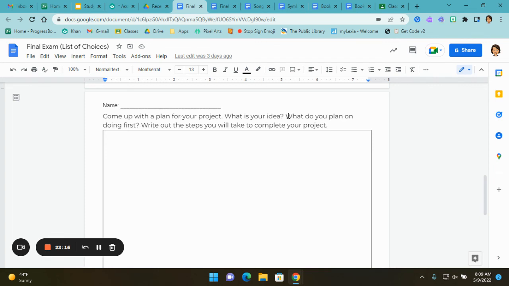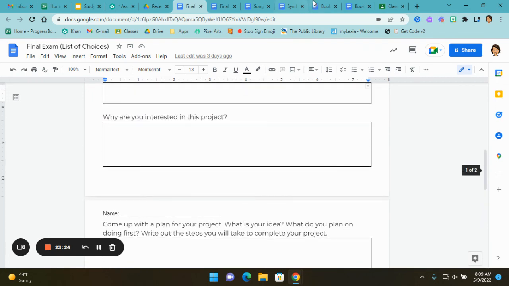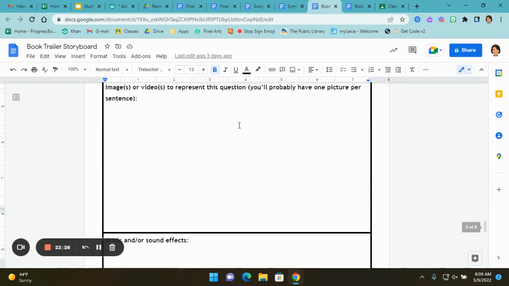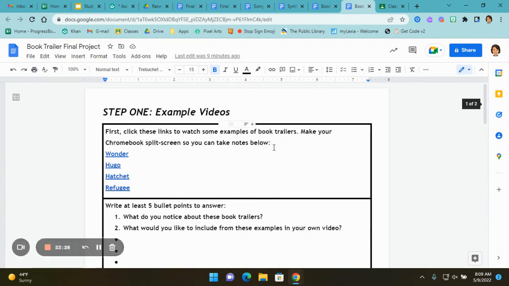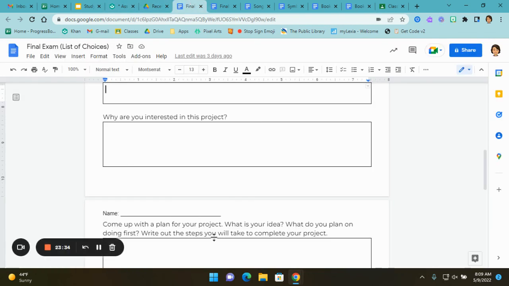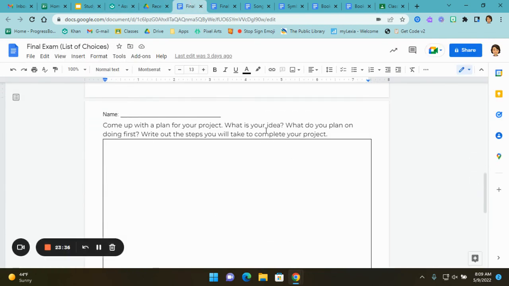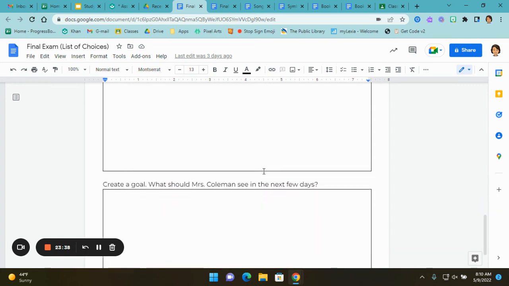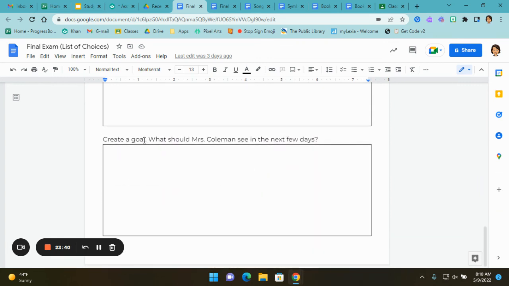If I'm doing the symbolism one, I might look up book symbols and try to see if any of those connect. If I'm doing the book trailer, the first thing that you'll be doing is watching the example videos, and then you'll go to the CapCut tutorial and so on. So you're just kind of writing down what you'll be doing next, any ideas that you have. And then the last box is to create a goal. What should I see in the next few days as you are working on this project?